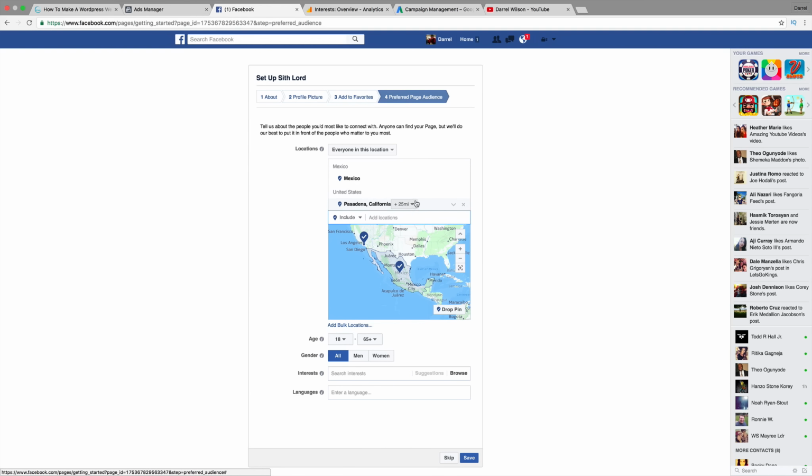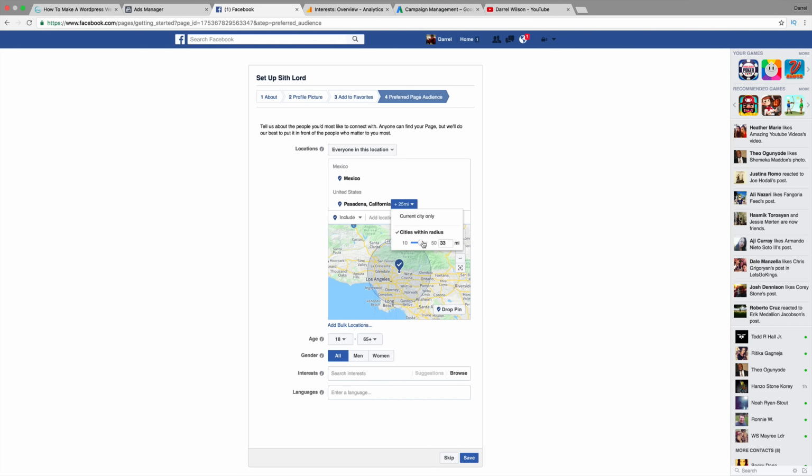And right here, this little symbol, we can actually do a mile radius. So maybe you want to include the radius. So 50 miles. So now you're marketing to people within 50 miles of Pasadena, California, and we're also marketing to people in Mexico.